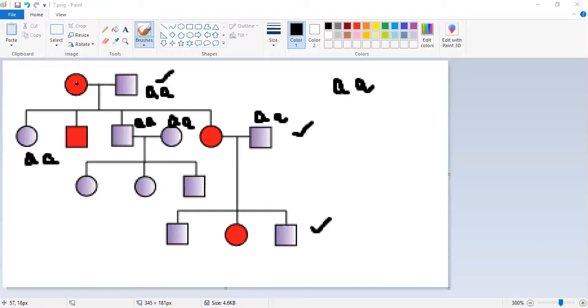So let me talk about this affected individual. इतना हमें पता है it could be capital A capital A और capital A small a. अब आप ये बता सकते हैं ये capital A capital A होगा या capital A small a होगा? अच्छा, listen, common sense लगाओ. Just see one offspring. इसके लिए offspring देखा करो. This offspring is having small a. So ये तो obvious है. One small a will come from the father and second small a allele will come from the mother.